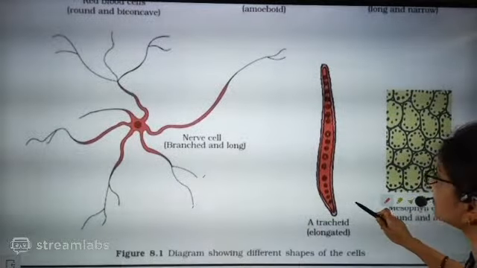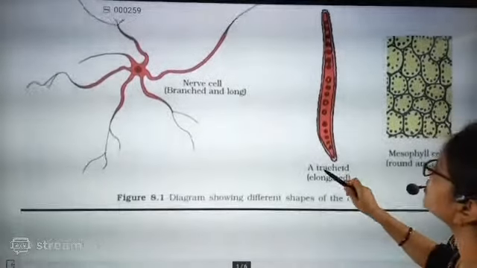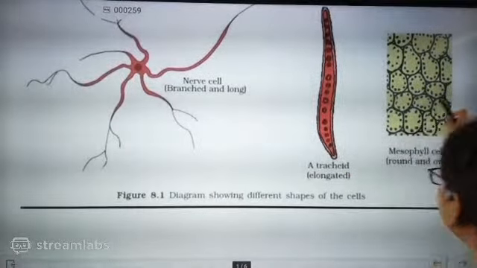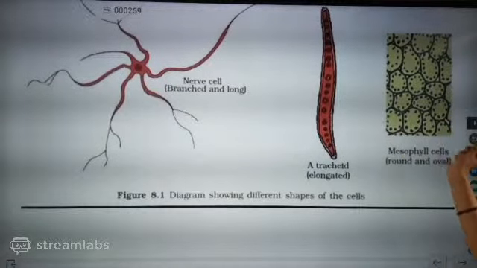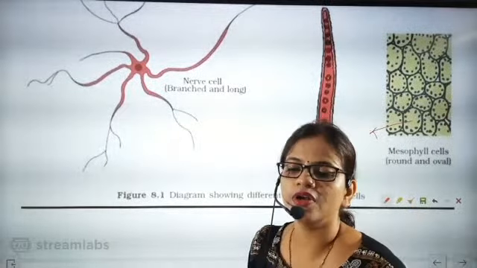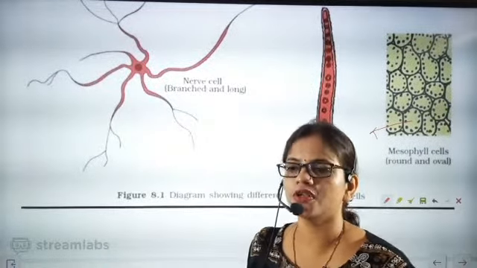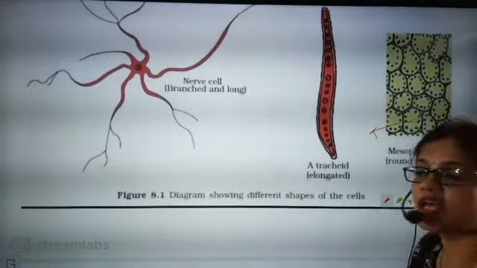Now beta, muscle cells are there, and tracheid elongated cells are there. These are present in plants. These cells are present in plants. These are mesophyll cells, which are capable of doing photosynthesis. The tracheids are vessels for transmitting food and water from one cell to another cell. Photosynthesis is done by the mesophyll cells, also called photosynthetic cells.